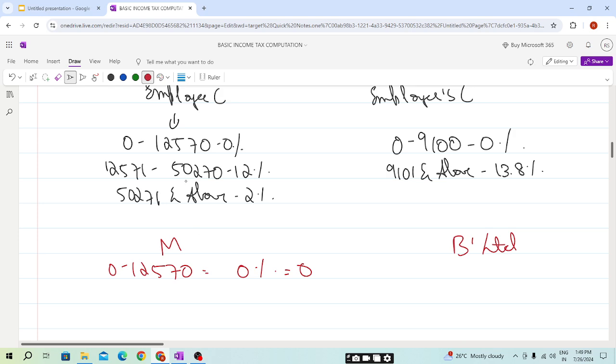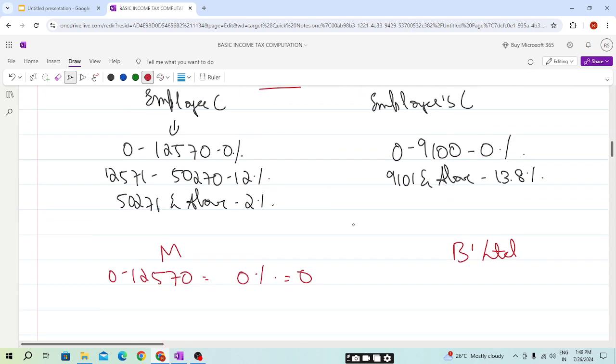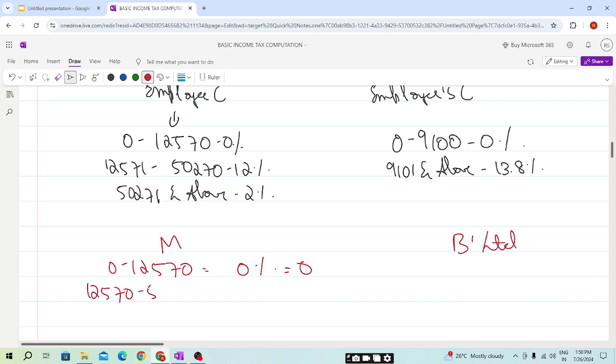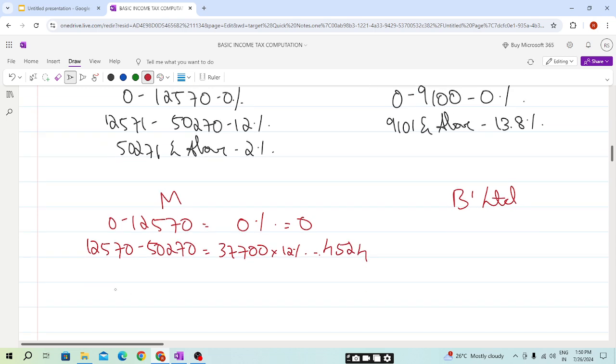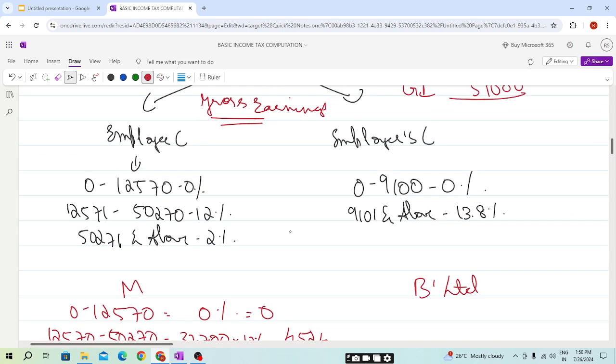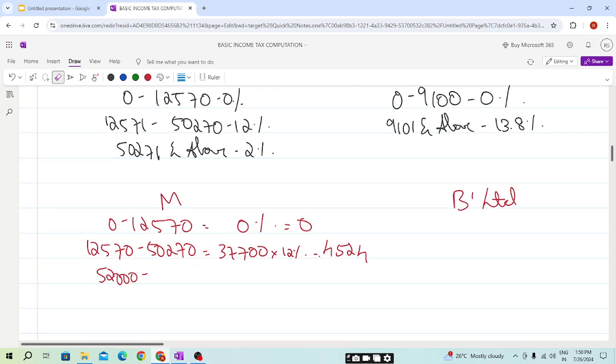Then 12,570 to 50,270 is 37,700 at 12%, so 37,700 into 12% is 4,524. Above 50,270, gross earning is 51,000, so the excess amount is 730.